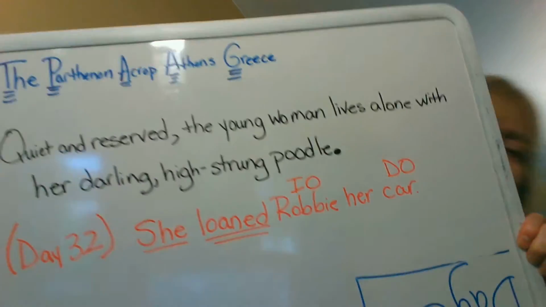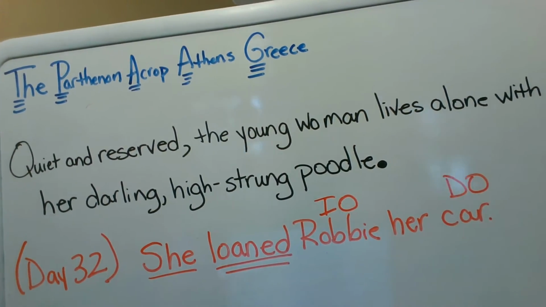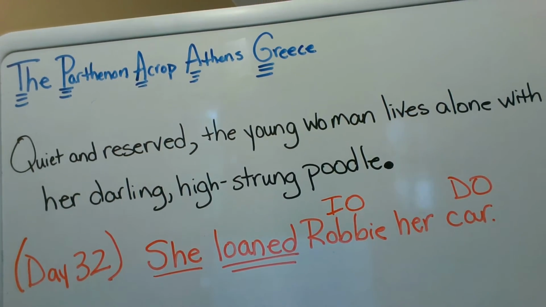And then what do we do with Robbie? Could we say she loaned to Robbie her car and it still makes sense? It does. Is Robbie between the verb and the direct object? He is. Therefore, he is an IO, or an indirect object. Let's look right here. She loaned Robbie her car. Day 32, if this is a little foggy for you, you can look back at the worksheet or you can rewatch the video. All right, next thing we have is analogies.